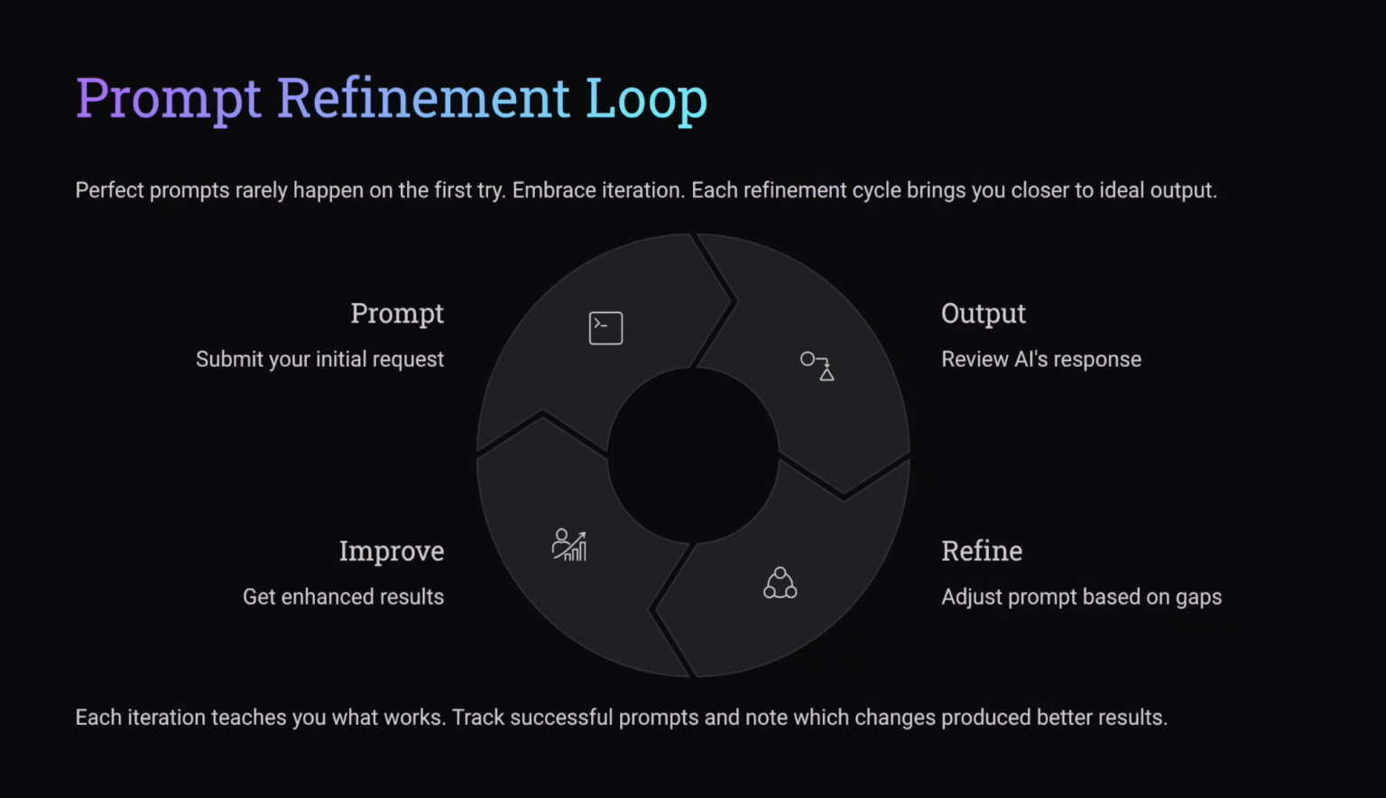Strong prompts are rarely perfect on the first try. Think in loops. Prompt, send your best attempt. Output, read it critically. Refine, adjust instructions, add constraints, clarify audience, tweak tone, improve, run it again. You can even ask the AI, what information do you still need from me to improve this output? Now the model helps you refine your own prompt. That's collaborative prompting.